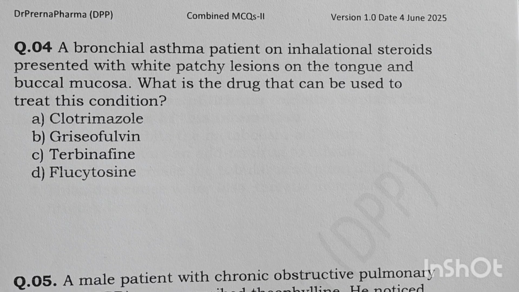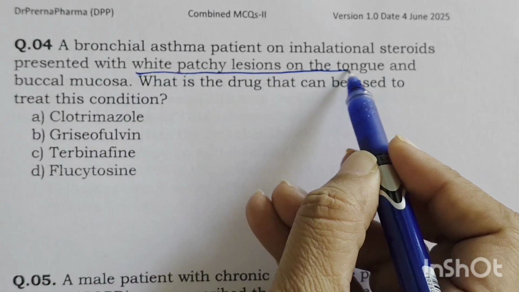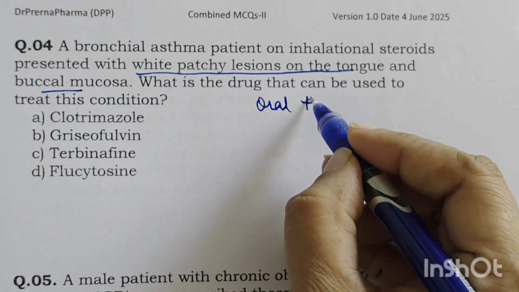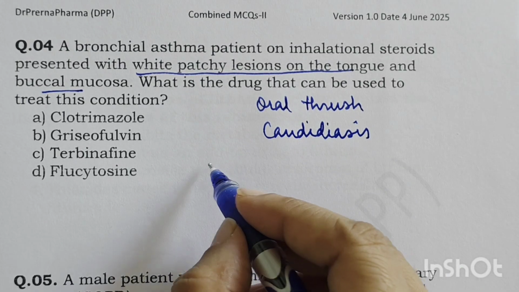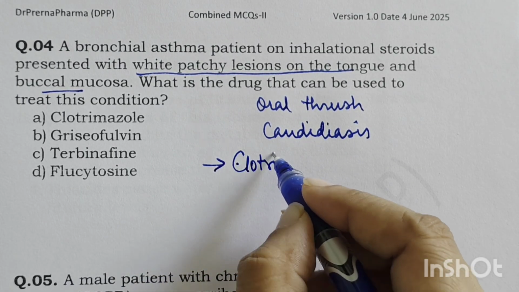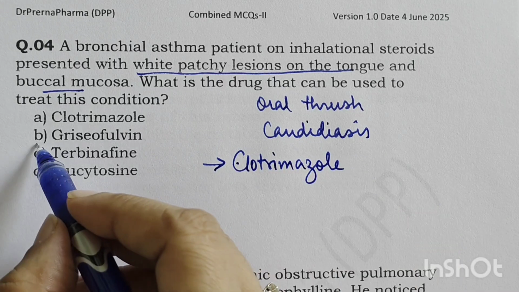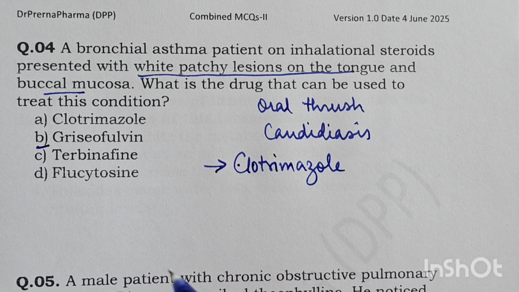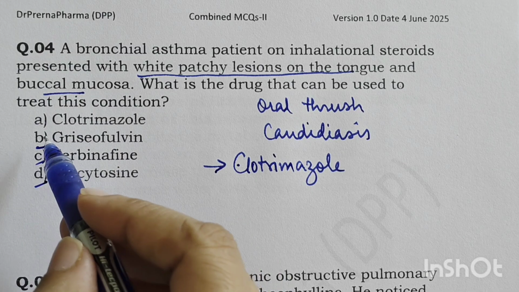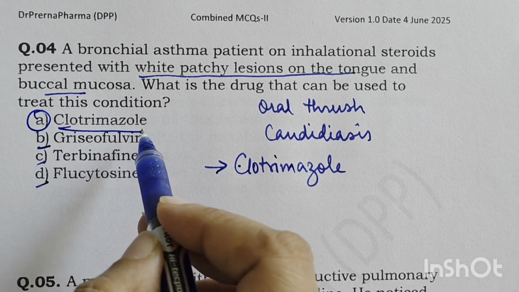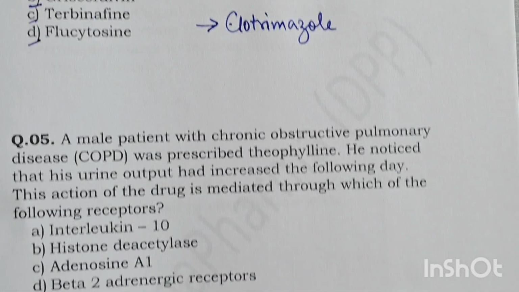A bronchial asthma patient on inhalational steroids presents with white lesions on the tongue and buccal mucosa. What is the drug that can be used to treat this condition? Now the white patchy lesions on the tongue and buccal mucosa are indicative of oral thrush, that is candidiasis. So in these patients, we need to give an antifungal agent, which is clotrimazole in this case. Griseofulvin is not given. This is given in systemic fungal infection. Terbinafine, flucytosine also cannot be given in this. The patient can be given clotrimazole, and that is the best treatment in these infections.